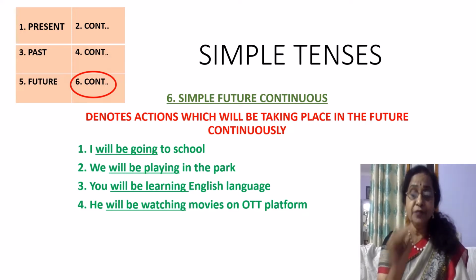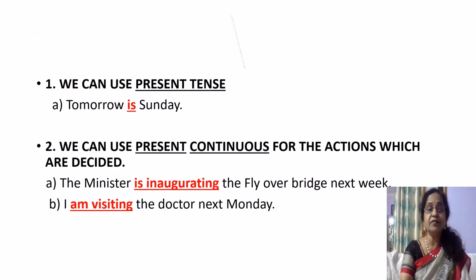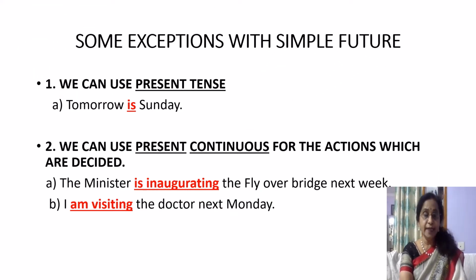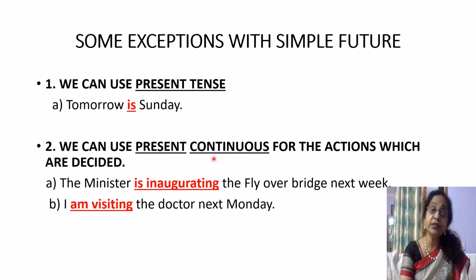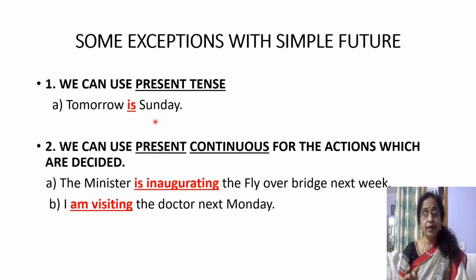But for this future tense, there are a few exceptions we have to remember. That's only in the future tense we have to remember these exceptions. For example, we can use present tense and present continuous to denote future tense. For example, tomorrow is Sunday. So we will not say tomorrow will be Sunday. Will be means, is there any doubt? So if it is confirmed, we use present tense without any hesitation. Tomorrow is Sunday. Tomorrow is a holiday. So it is declared.